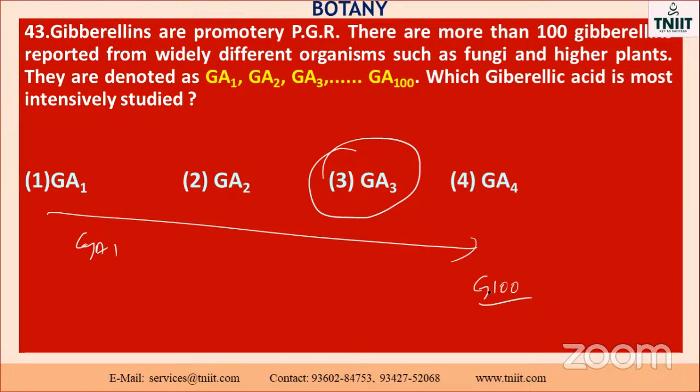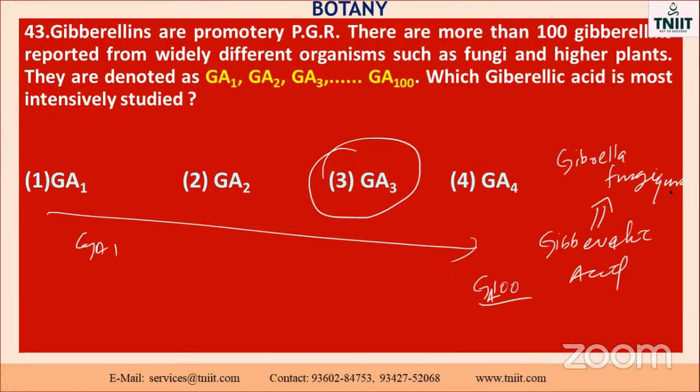Phytochromes also secrete what is called gibberellic acid. Gibberellic acid was also isolated from one of the fungi called Gibberella fujikuroi.